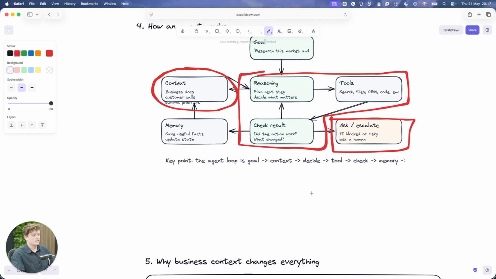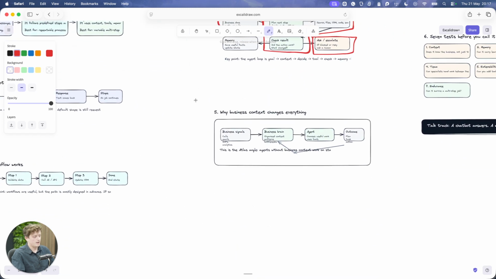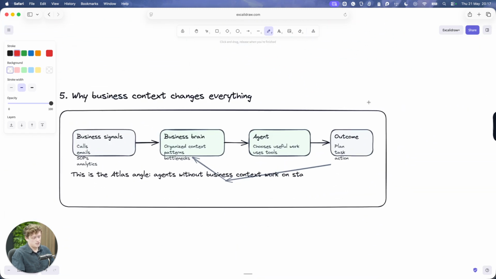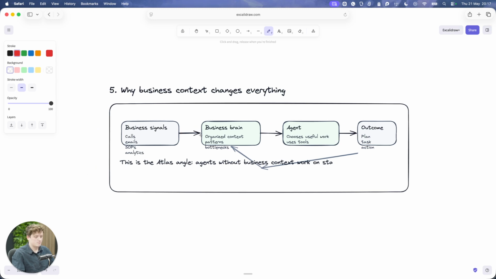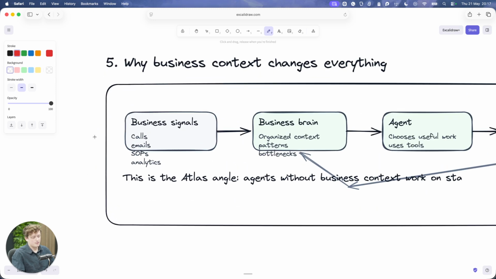So that's kind of it. That's essentially the difference between the three of them. Now, this is why business context changes everything. I've already covered this, but essentially all of these things that happen in your business, like calls, emails, SOPs, analytics, changes in what you're working on, customer calls and marketing, all of this information affects how you run your business, what you do and what you operate. And all of this is actively happening in the background behind you.